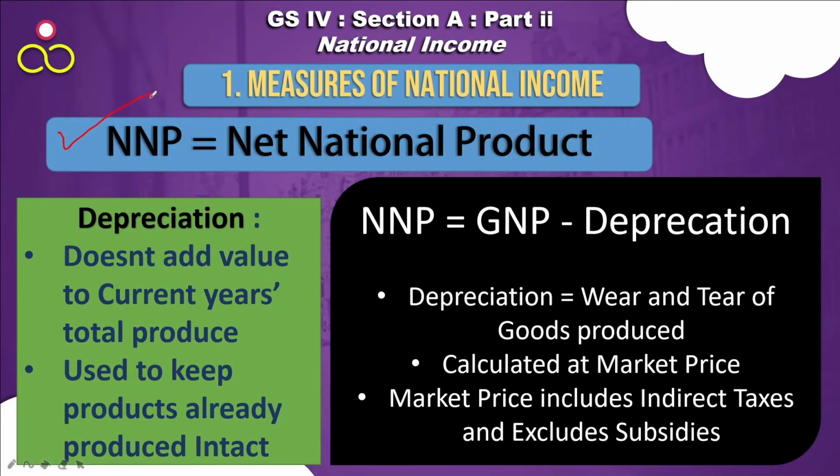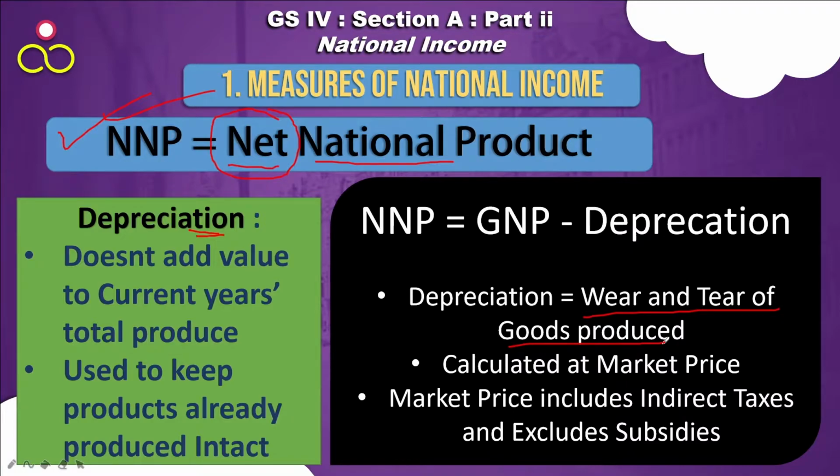Now net national product, here the terms are net and national. So net national product is a derivative of the gross national product, and wherever the term net is coming, we have to look at depreciation. Okay, so what is depreciation? Depreciation is basically the wear and tear of goods produced. Whatever goods are produced, let's say this year, the value of that product will devalue after a year, 2 years.